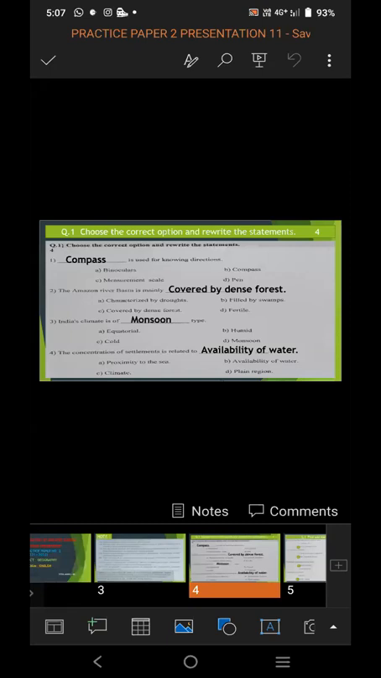So from this option, the correct option is compass. Compass is used for knowing directions. So from these 4 options, we have to choose the correct option, write that option, and again you have to write the whole sentence. Means in the question it is said that choose the correct option and rewrite the statement. So again with the answer, you have to rewrite the statement in your answer paper. Compass is used for knowing directions.